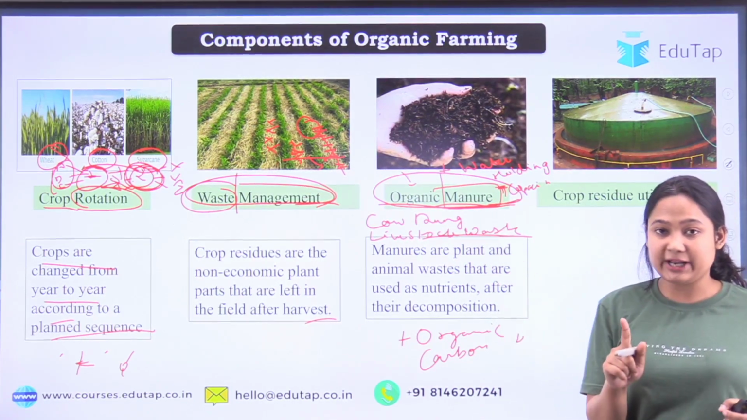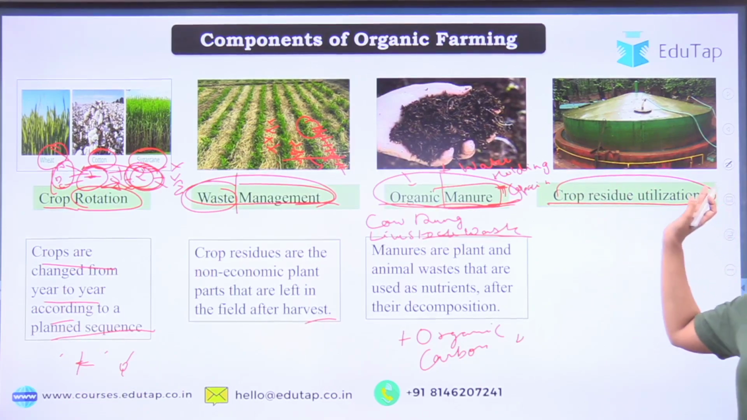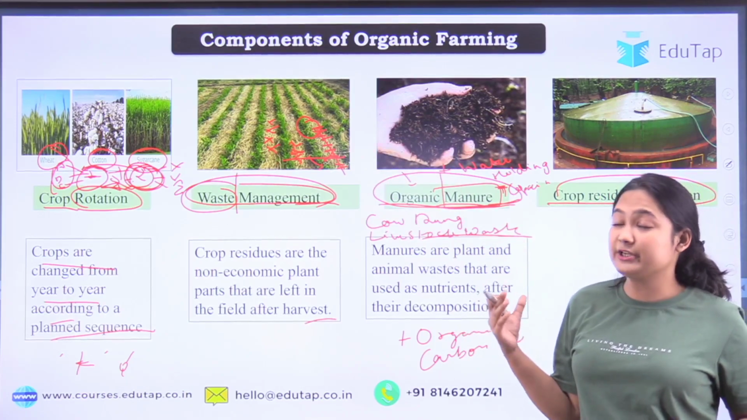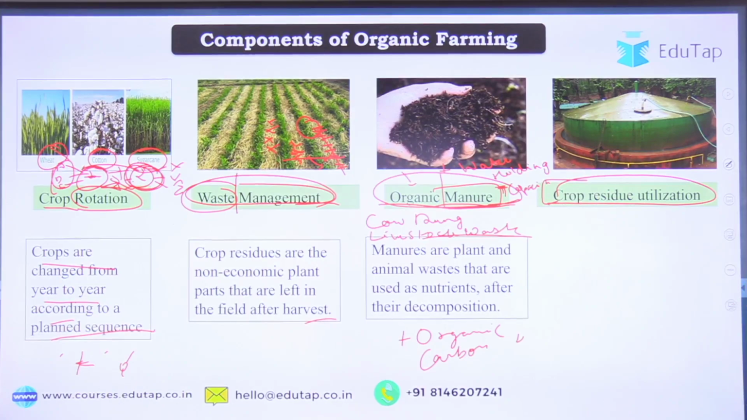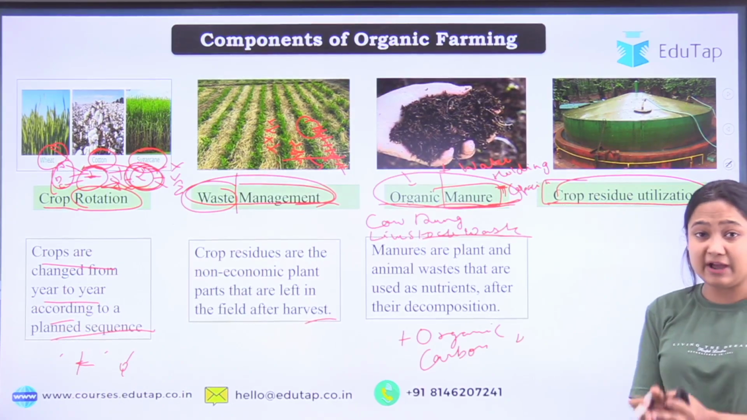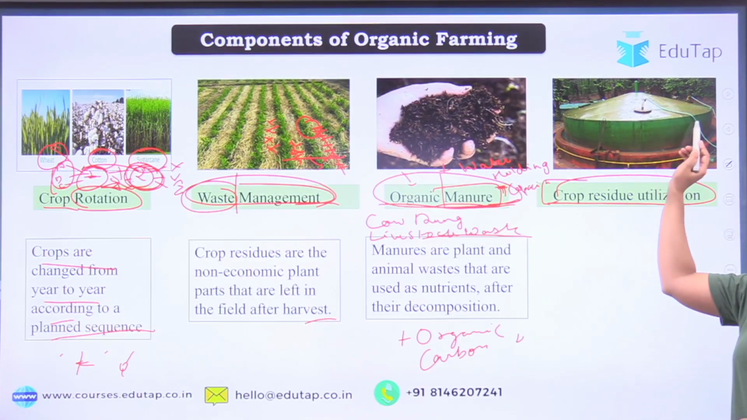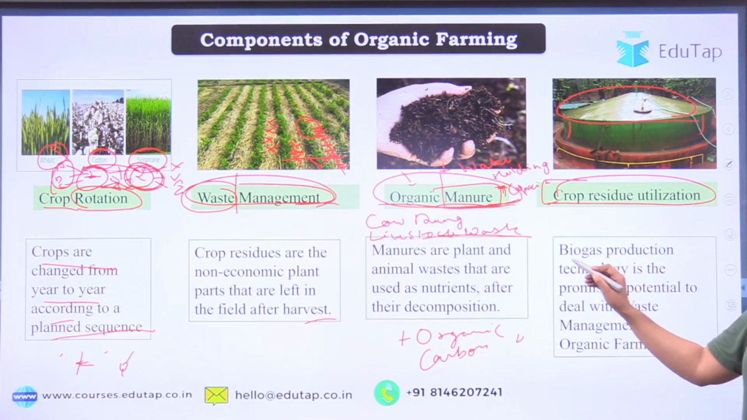So we have discussed the organic manure part. Now let's discuss the crop residue utilization. If you are doing waste management, you are dropping the crop or the non-economical part of the plant in the field. When we are talking about crop residue utilization, whatever residue you have from any crop, you can put it in a tank, and you can use this tank for biogas production.